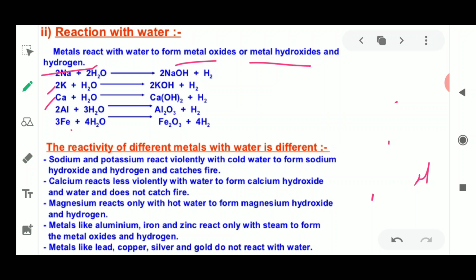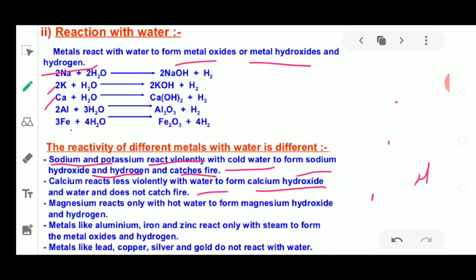Next, similar to the last activity which we have seen, the reactivity of metals with water is very different from each other. Why is it so different? Because sodium and potassium are highly reactive and react vigorously with cold water to form sodium hydroxide and hydrogen, and it catches fire. Next, calcium reacts very violently, which means it is also very reactive with water. It forms calcium hydroxide and hydrogen, but it does not catch fire.